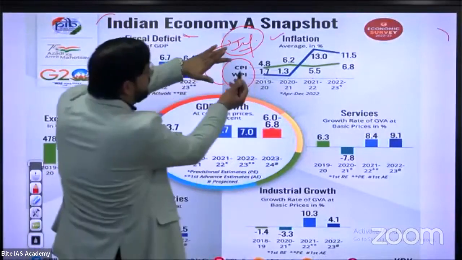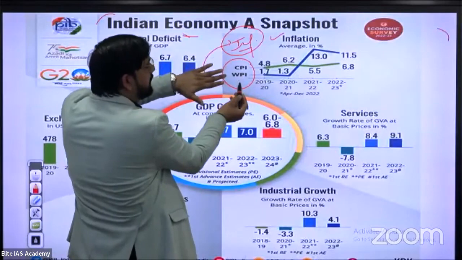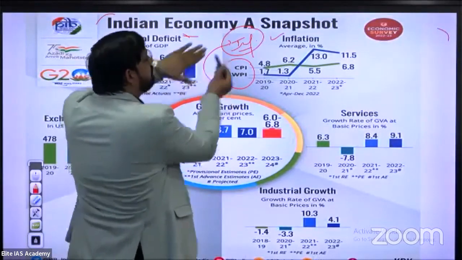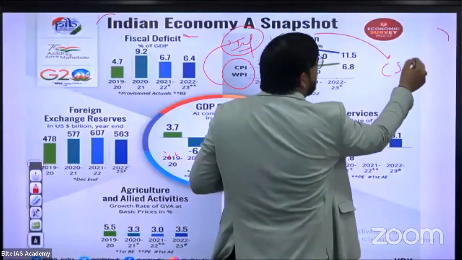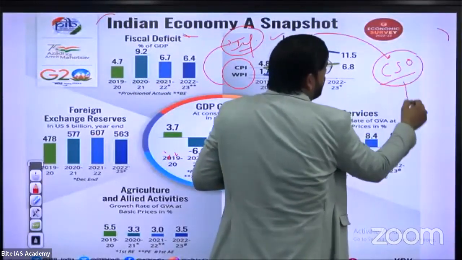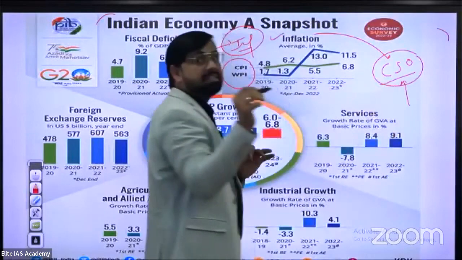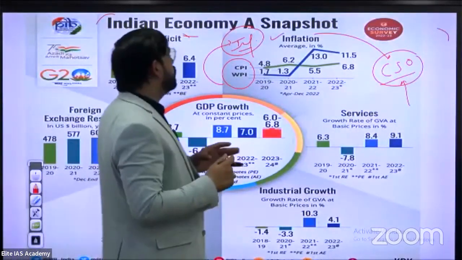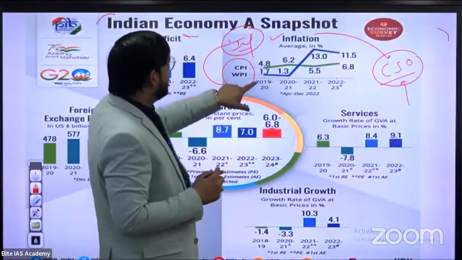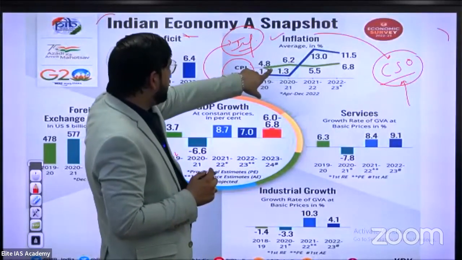So Consumer Price Index and Wholesale Price Index are the indexes which help to calculate inflation. And inflation is calculated by the CSO in India. What is the full form of CSO? Central Statistical Office. According to the CSO, first just focus on the green line.